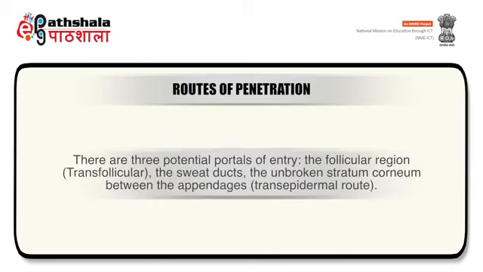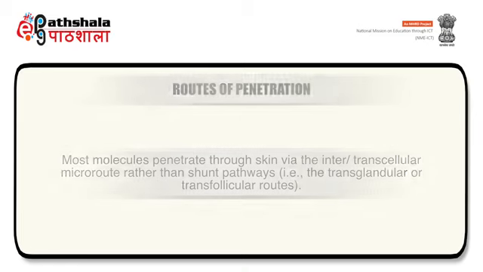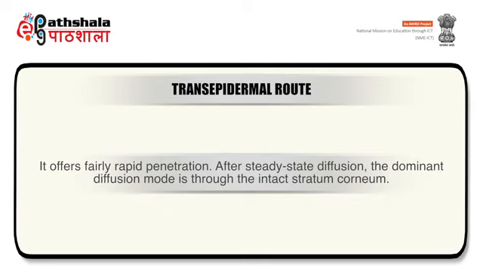There are three potential portals of entry which include the follicular region, the sweat ducts, and the unbroken stratum corneum between the appendages, or transepidermal route. Most molecules penetrate through skin via the inter or transcellular micro route rather than shunt pathways, which include the transglandular or transfollicular routes. Now we will discuss the transepidermal route. This route offers fairly rapid penetration after steady state diffusion. The dominant diffusion mode is through the intact stratum corneum.